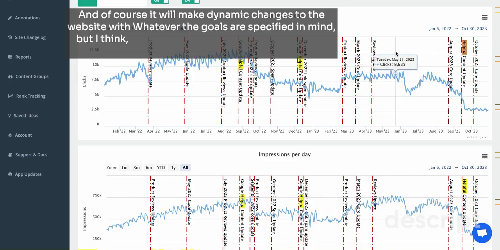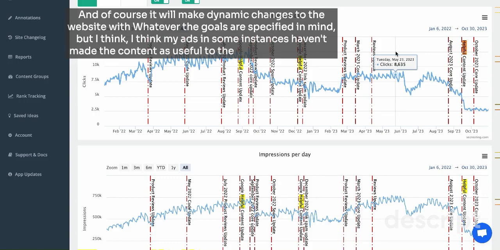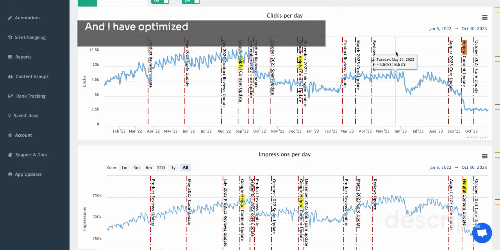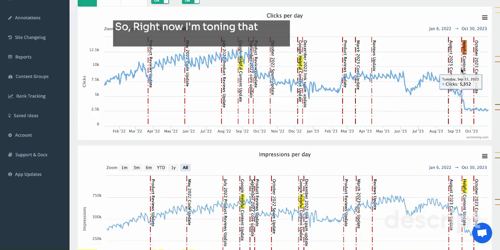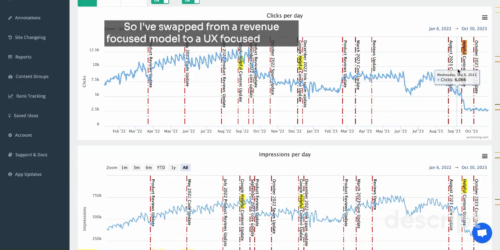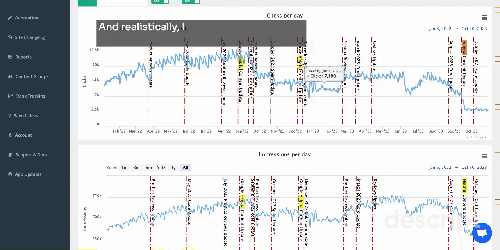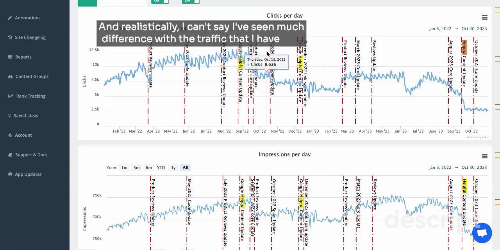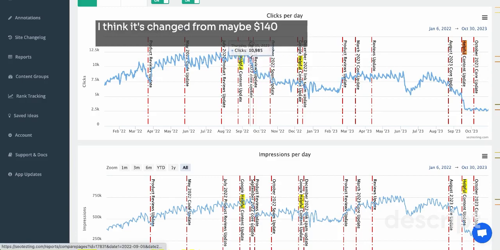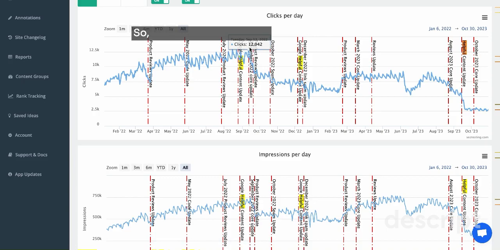And of course, it will make dynamic changes to the website with whatever goals I specify in mind. But I think my ads in some instances haven't made the content as useful to the readers as possible, and I have optimized for more ads and showing more ads rather than optimizing for a fair amount. So right now I'm toning that down and seeing if it makes a difference. I've swapped from a revenue focused model to a UX focused model. And realistically, I can't say I've seen much difference with the traffic that has left. I think it's changed from maybe $140 a day to about $120 a day. So, if that's 10-15%, it's not that much of a hit.